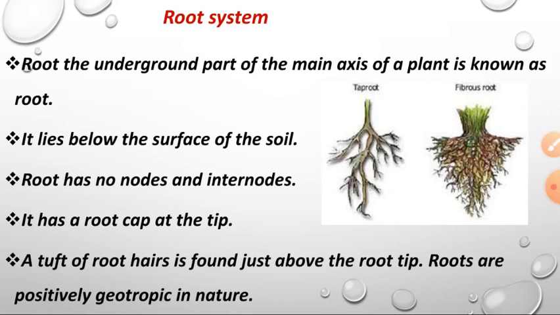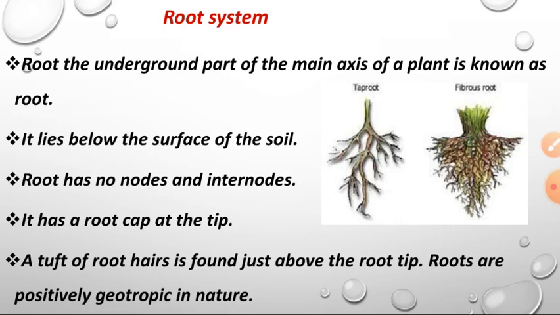Okay. A tuft of root hair is found just above the root tip. So tuft is nothing but a group or bunch of root hairs. Okay. That is present above the root tip. Root tip is nothing but root cap. So if we can see the root cap in the root, till that only the root can grow and after that the root cannot grow. Till the root tip or root cap only, the remaining root can grow.